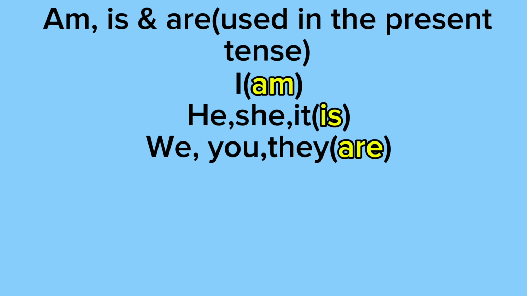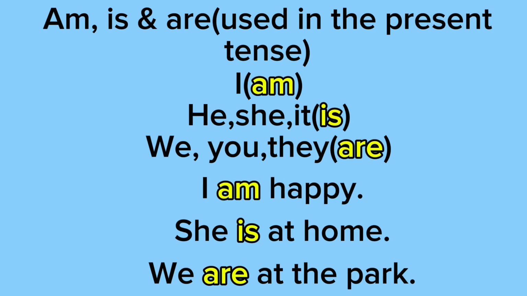So our first example says, I am happy. Our second example says, she is at home. And our third example says, we are at the park. So notice how in each example we're describing someone. So the first example, we're describing how someone's feeling. The second example, we're describing where someone is at. And also in the third example, we're describing where a group of people are at.